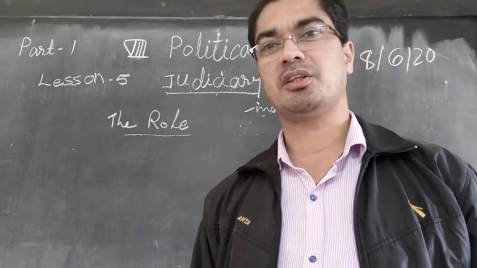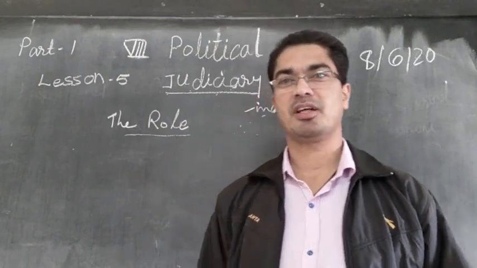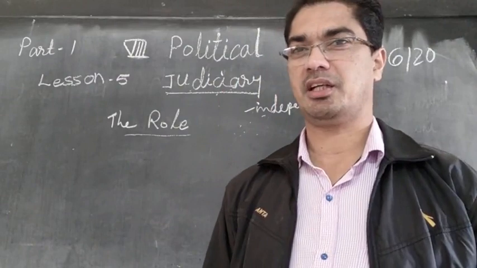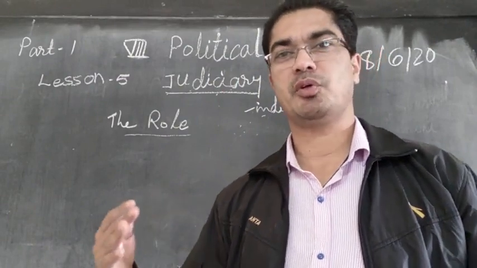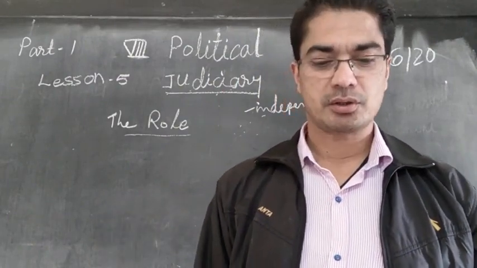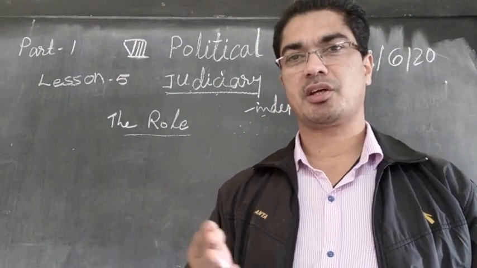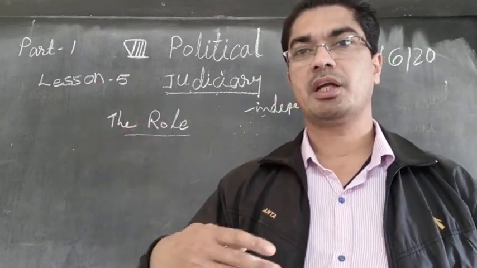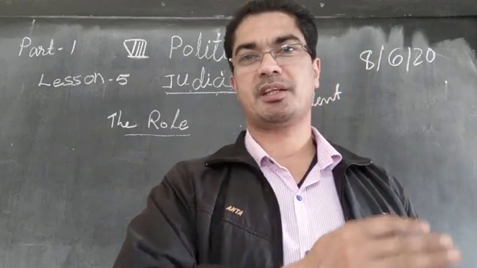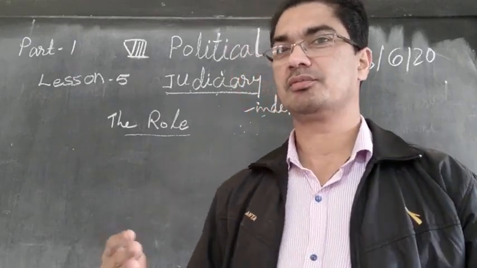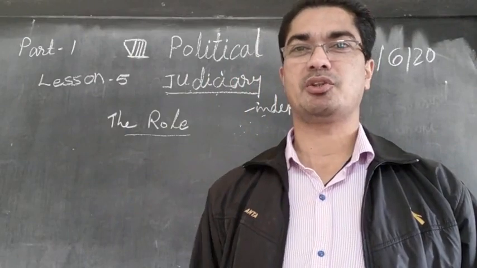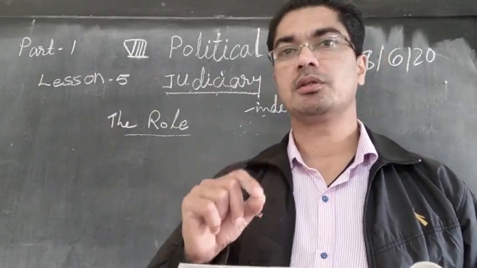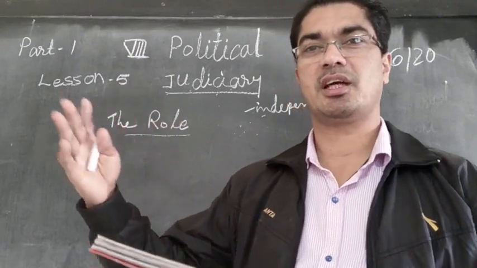Suppose a teacher is beating the student unnecessarily, then the student can complain to the court that the teacher is punishing me unnecessarily, or beating me very hard. Or between two states, a river is flowing through different states, and a state can go and complain, I am not getting enough water, all the water is taken away by another state. So the states also can complain to the court. The court will give the verdict. So it can be from one individual to one state.